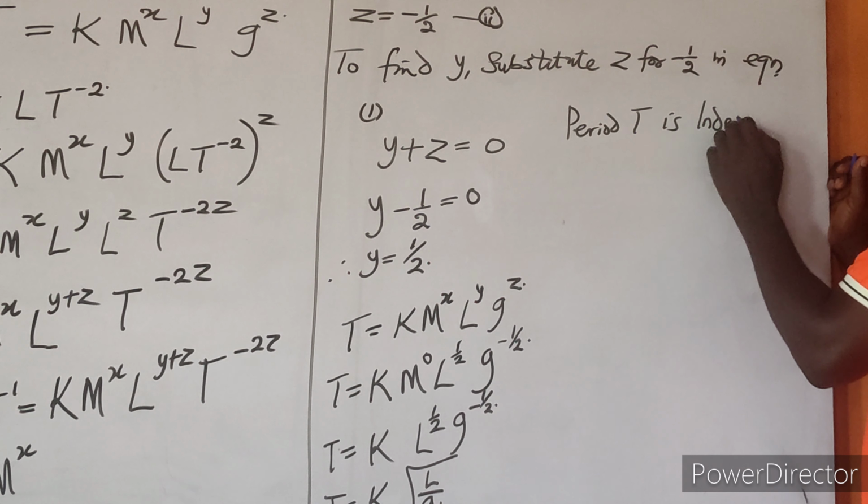On the mass of a body. Now, from this, we can see that the period is independent on the mass of a body, irrespective of the size of the mass, be it small or big. It does not have anything to do with the period of oscillation.